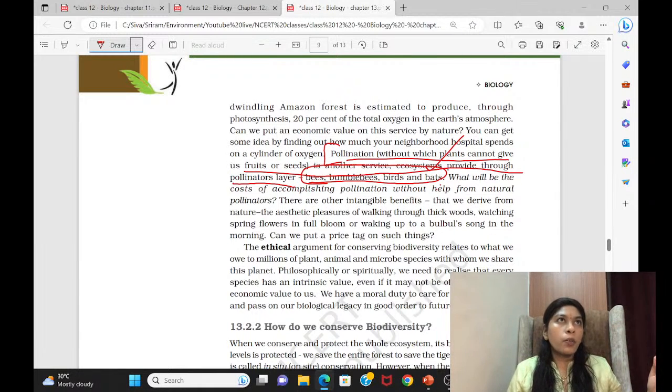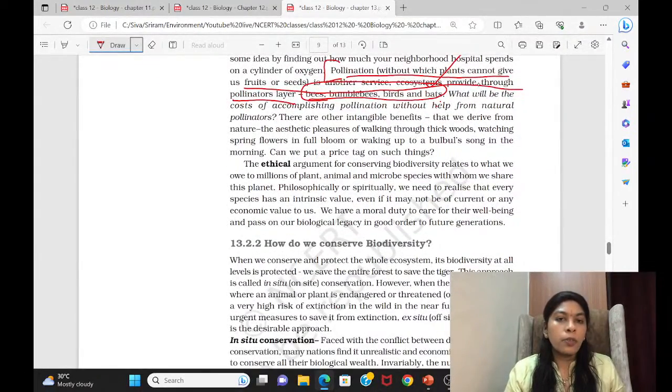We have already seen pollination in the interaction unit, but they did not give an example there. Here they have given an example in this particular line. This was asked in the question in 2012. This was a question which came in UPSC. They gave three options: bees, birds, bats. Like this, there was an option, and everything is right in that case. Okay, so then come to this.